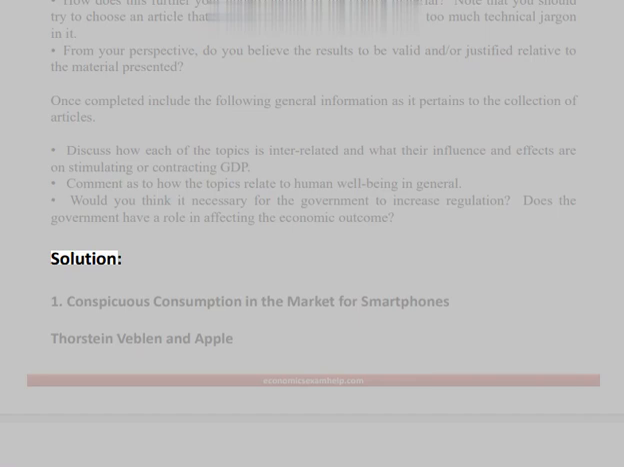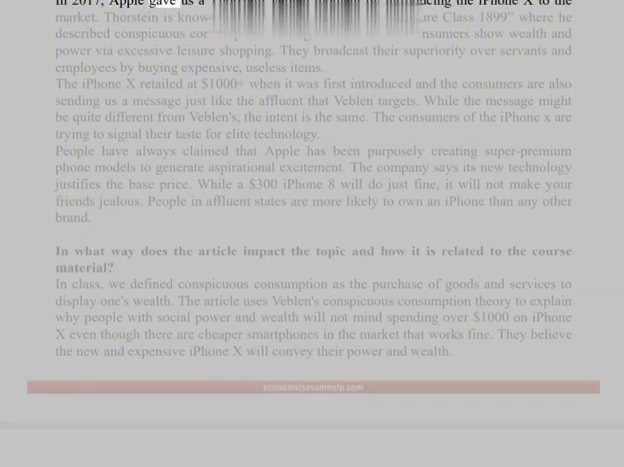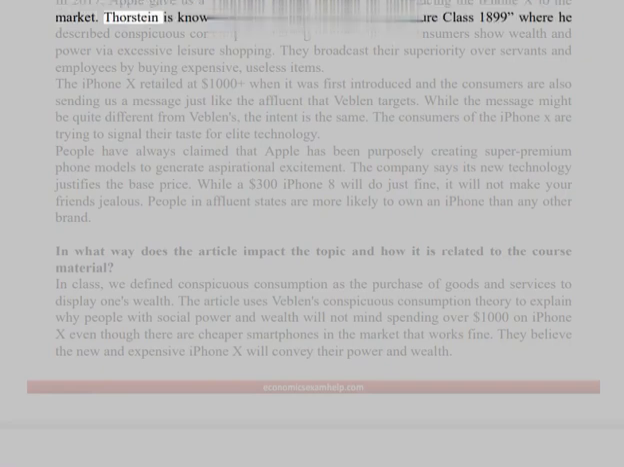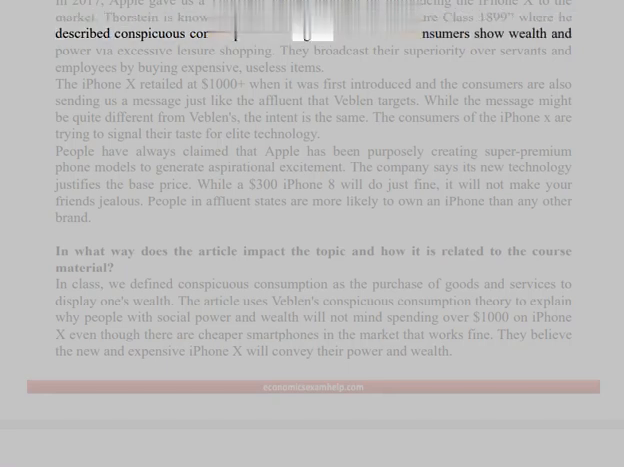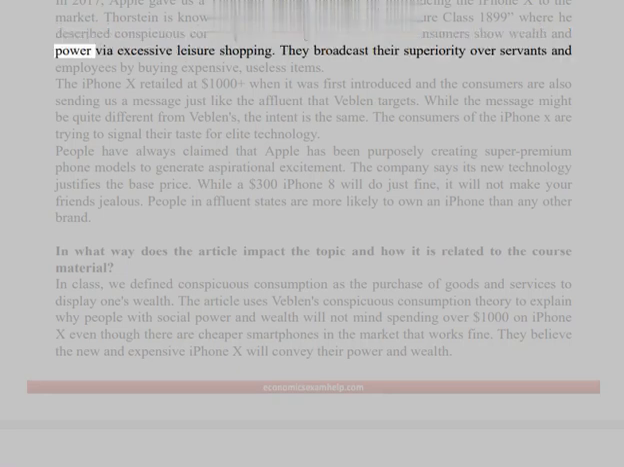Solution. 1. Conspicuous consumption in the market for smartphones. Thorstein Veblen and Apple. In 2017, Apple gave us a Thorstein Veblen moment by introducing the iPhone X to the market. Thorstein is known for his book The Theory of the Leisure Class, 1899, where he described conspicuous consumption. He argues that affluent consumers show wealth and power via excessive leisure shopping. They broadcast their superiority over servants and employees by buying expensive, useless items.